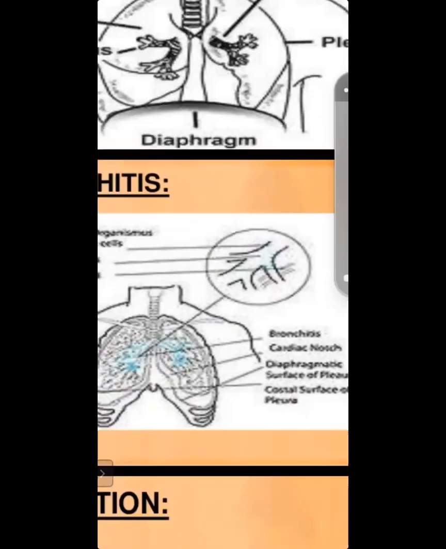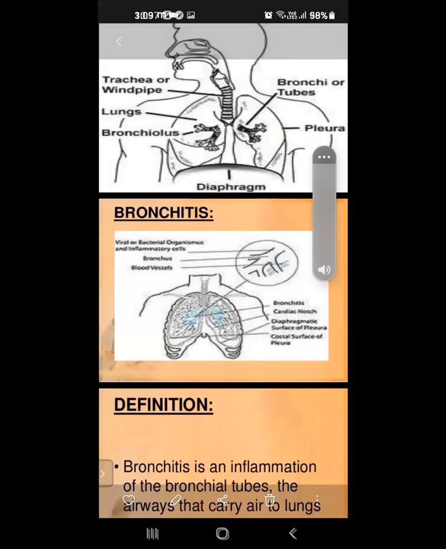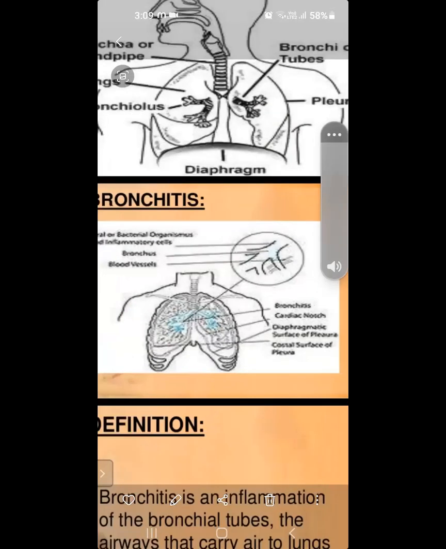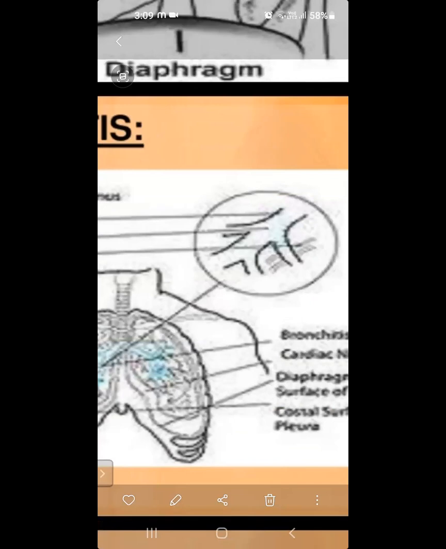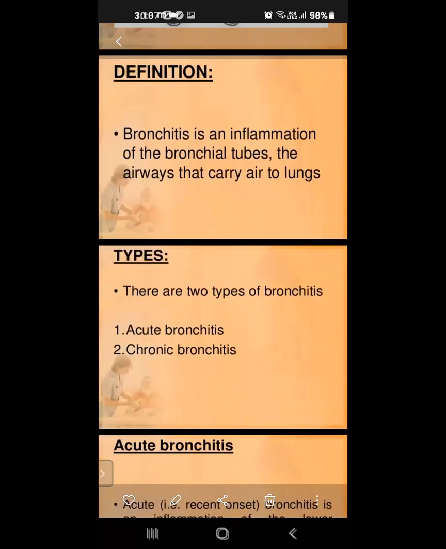Understand? Inflammation of the bronchial tube, the airway that carries air to the lungs. This is the airway. This carries the oxygen to the lungs. If this is infected, what will happen? We cannot breathe properly. Understand? That is bronchitis. Bronchitis is an inflammation of the bronchial tube, the airway that carries air to the lungs. Understand what bronchitis is?